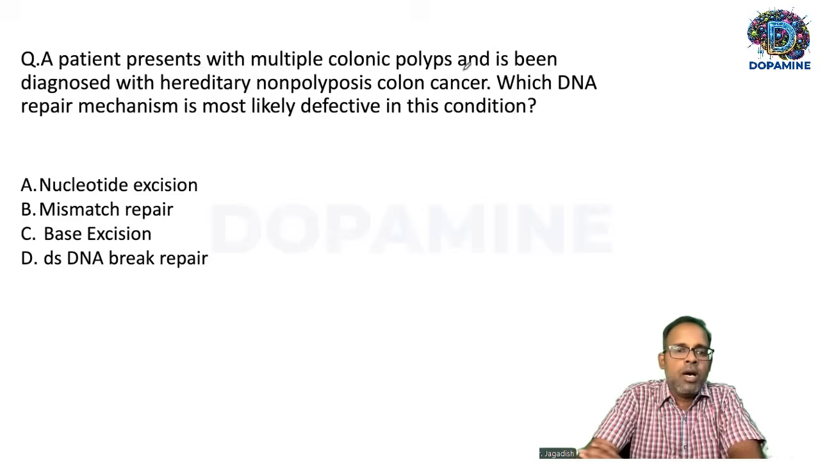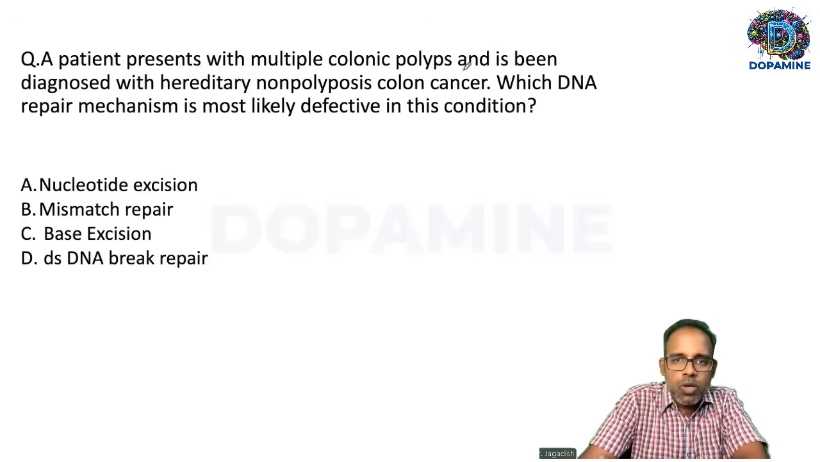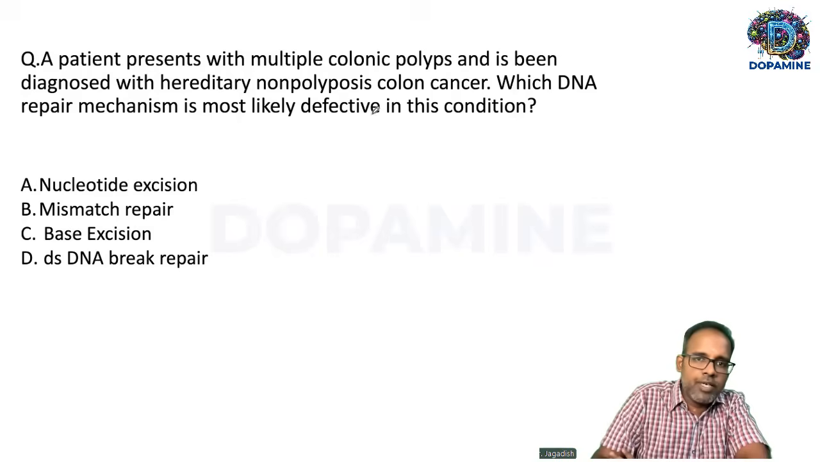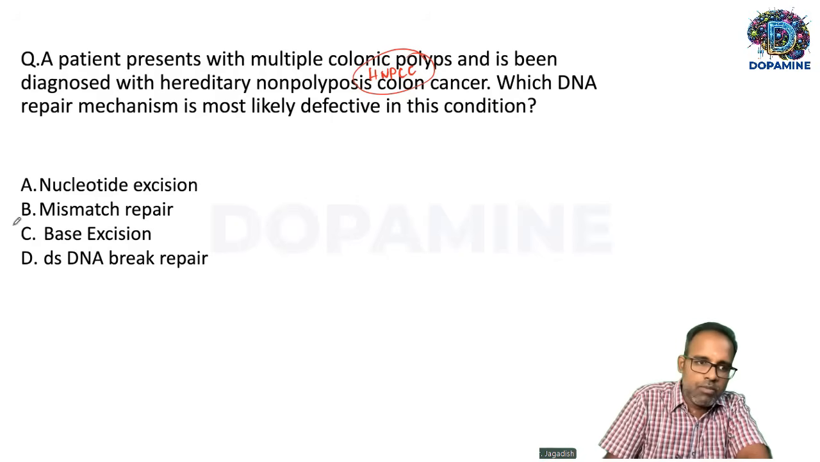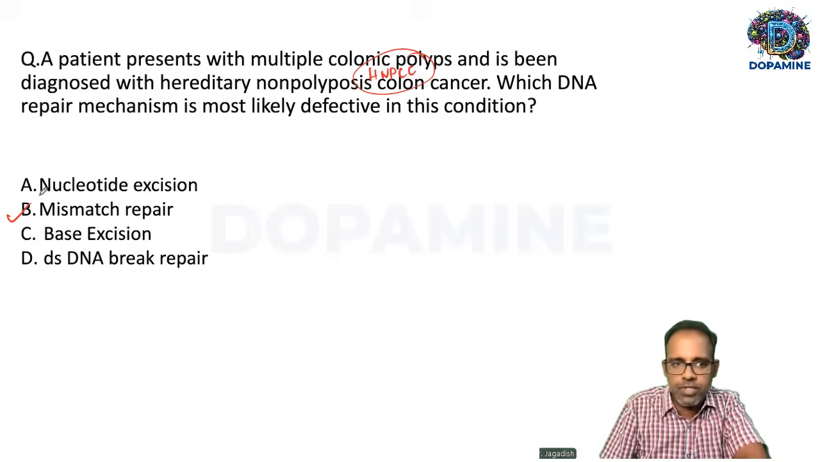A patient presents with multiple colonic polyps and has been diagnosed with a cancer called hereditary non-polyposis colon cancer. Which DNA repair mechanism is most likely defective in this condition? Very commonly asked question, straightforward. Mismatch repair mechanism. That's it.